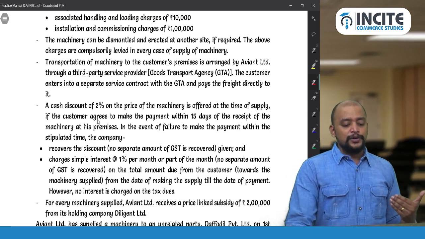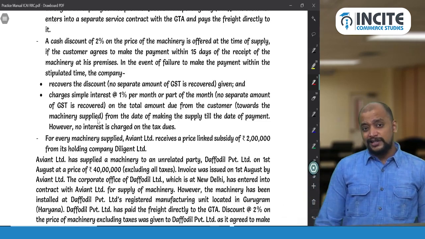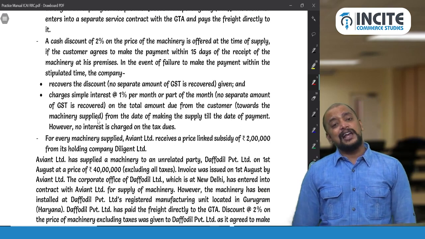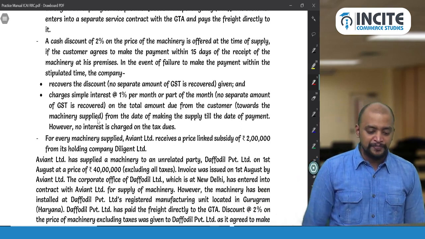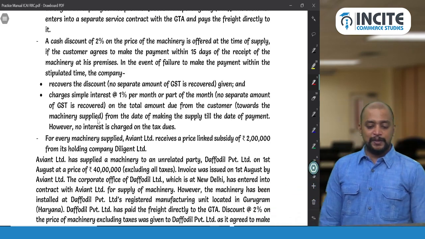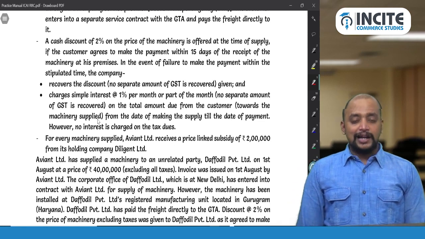A cash discount of 2% on the price of the machinery is offered at the time of supply. So generally cash discounts will be given after supply. But in this case the cash discount is given before supply itself, if the customer agrees to make payment within 15 days of receipt of the machinery at his premises. In the event of failure to make the payment within 15 days, the company recovers the discount.